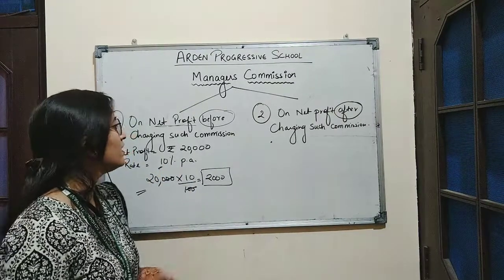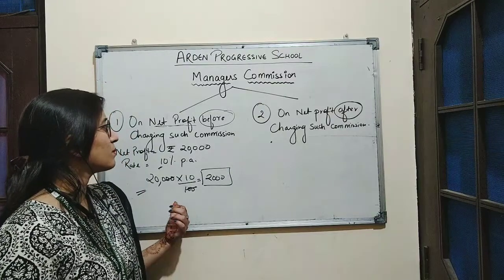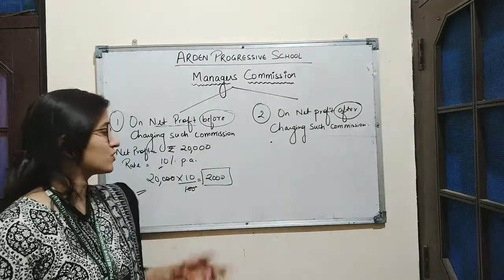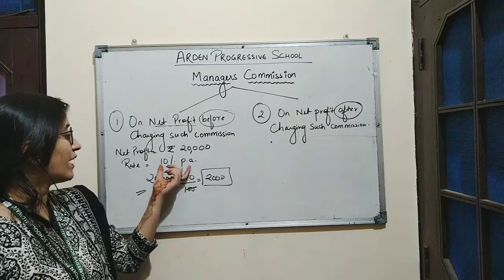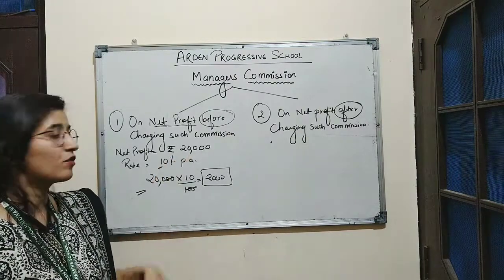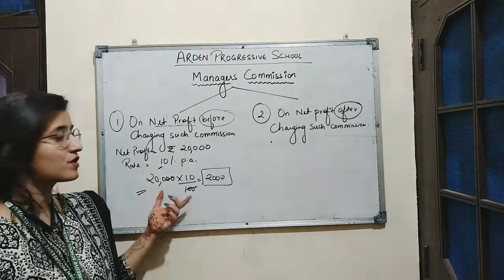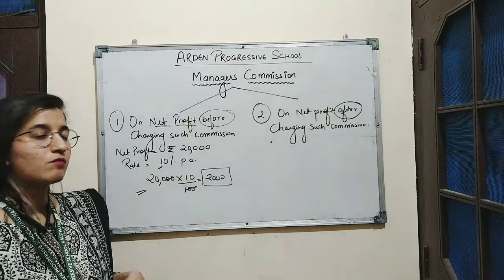So in this method, the manager's commission is to be paid before charging such commission. We will just simply find out the percentage of net profit. Whatever percentage is given in the question, we'll just find out that percentage of net profit.